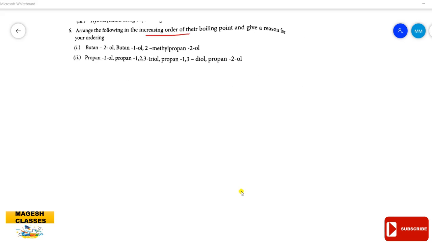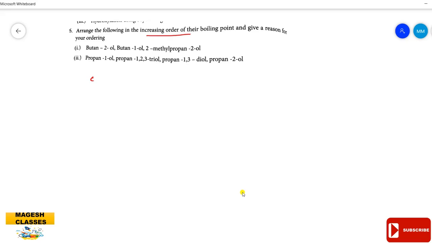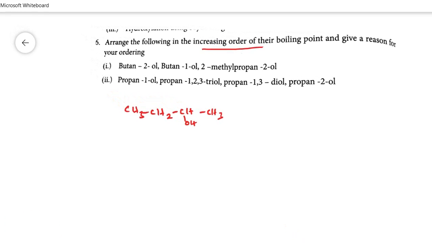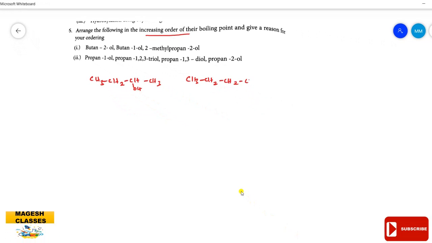All are isomeric alcohols. Writing structures: butan-2-ol, butan-1-ol, 2-methyl-2-propanol. It is a secondary alcohol, it is a primary alcohol, and it is a tertiary alcohol. Here the characteristic group is CHOH, the characteristic group is CH2OH, the characteristic group is COH, and so it is tertiary. All are isomeric alcohols, all having the same molecular formula.